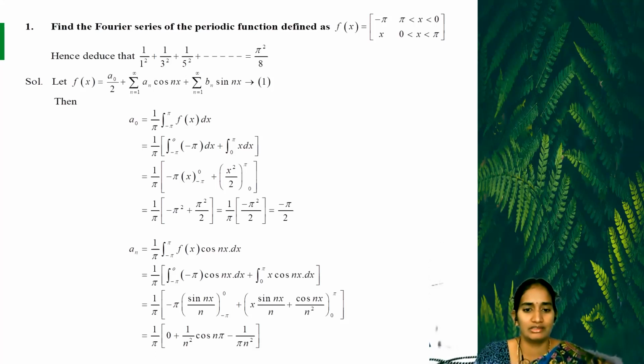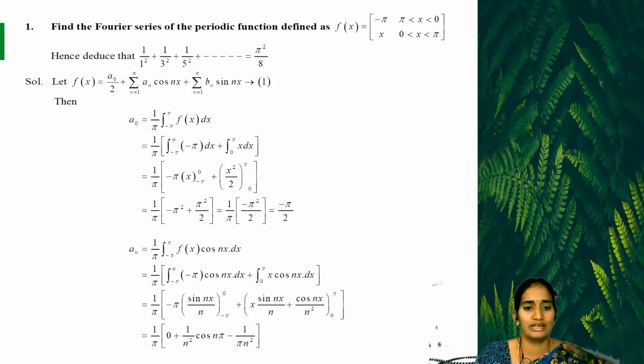Next we find the value of a n. We know the formula for a n equals 1 by pi integral from minus pi to pi of f of x cos nx dx. Applying the discontinuity interval, minus pi to 0 plus 0 to pi, we substitute the function value depending on the interval: in the first interval it is minus pi, in the second it is x.